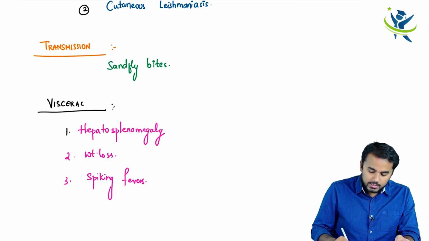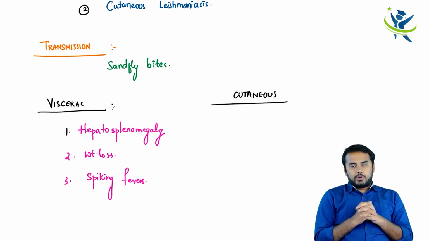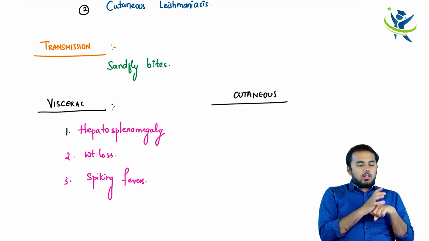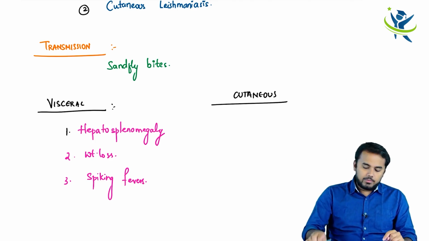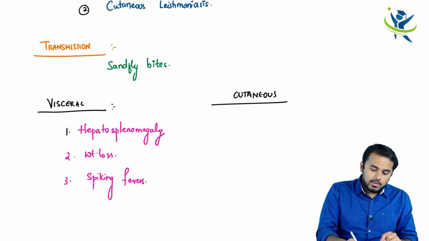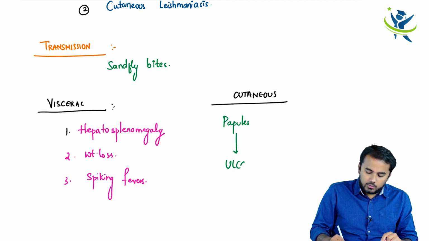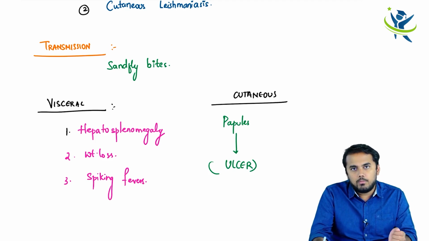When it comes to the cutaneous part, as I told you, there are two types, visceral and cutaneous leishmaniasis. In cutaneous leishmaniasis, what do you find? You find small papules on the skin, right? All these papules join together and finally result in a big ulcer formation. So in cutaneous leishmaniasis, you find papules and these papules merge together to form an ulcer.